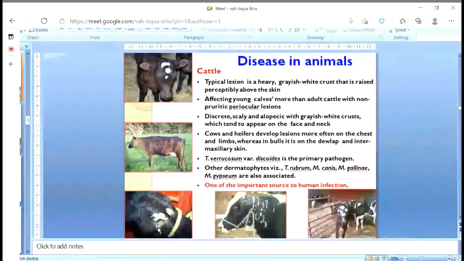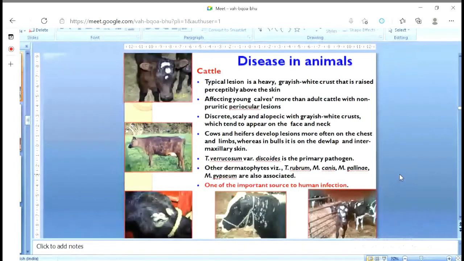This kind of infection generally appears in the young cattle, but in adult cattle it mostly appears on other parts of the body. There is a discrete, scaly and alopecic area with grayish white crust, which tends to appear on the face and neck. Look at this face and neck area, they are mostly affected. Trichophyton verrucosum var discoides. Remember this name. The pathogen is Trichophyton verrucosum var discoides.